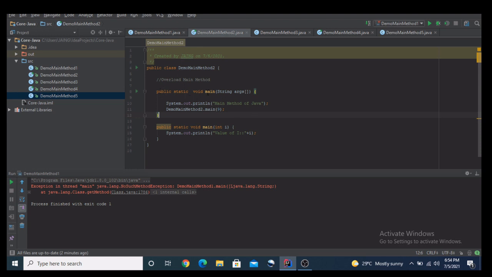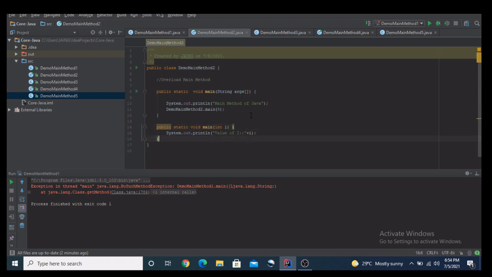Here, public static void main String args, which is the very basic main method. Here I have put a System.out.println printing main method of Java. I also created the overloaded method of main. Here is how I overloaded it: I passed an integer as a parameter.